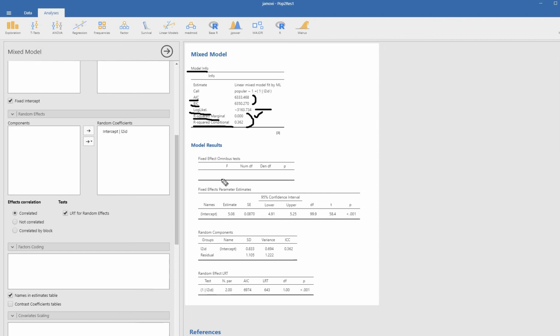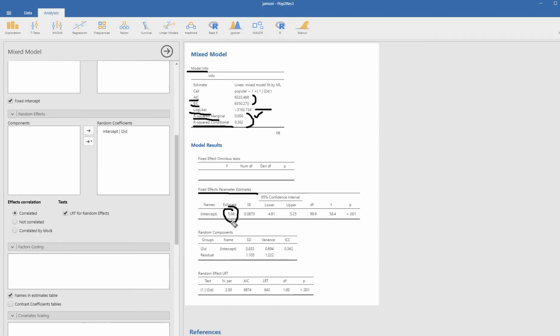So at any rate, you don't see those pseudo R-squares appearing in a lot of other programs, but they are appearing here, and I have some reference material in the PowerPoint if you want to read up a little bit more on those. So down here under fixed effects parameter estimates, we have our gamma 00, which is our intercept.